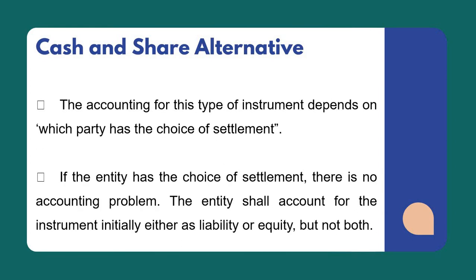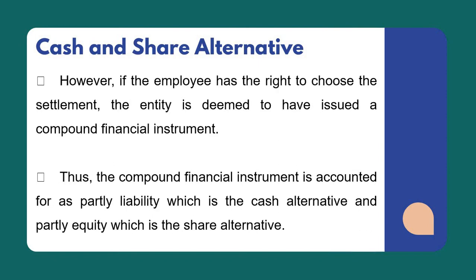On the other hand, share alternative is the equity shares given to the employees. The accounting procedures for this type of instrument depend on which party has the choice of settlement. If the discretion lies with the entity, the instrument shall be accounted initially as either a liability or equity, but not both. The entity will choose if it will account the instrument as liability or equity. However, if the choice is given to the entitled employees, the instrument shall be accounted as a compound instrument.